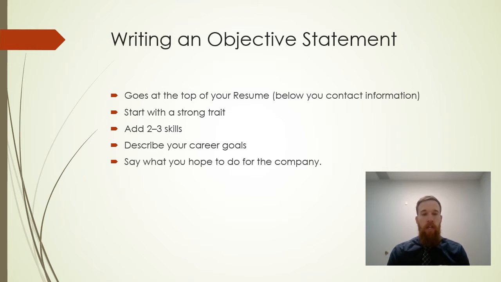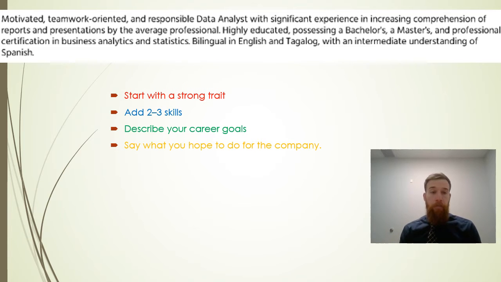So some things to put in there. You can start with a strong trait, add 2 to 3 skills, describe your career goals, say what you hope to do for the company that you're applying to. That last part, if you don't have a specific company, you can just make it something general. So I'll show you a couple of them.